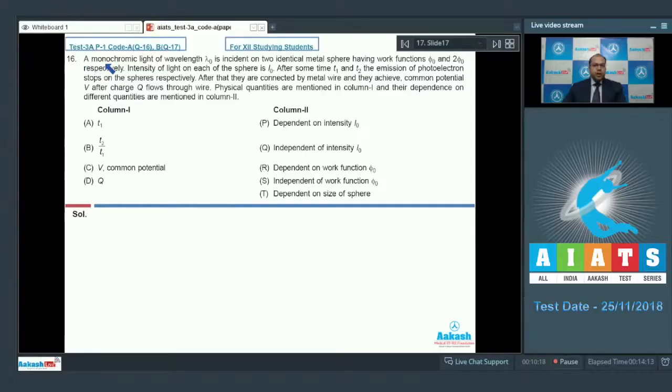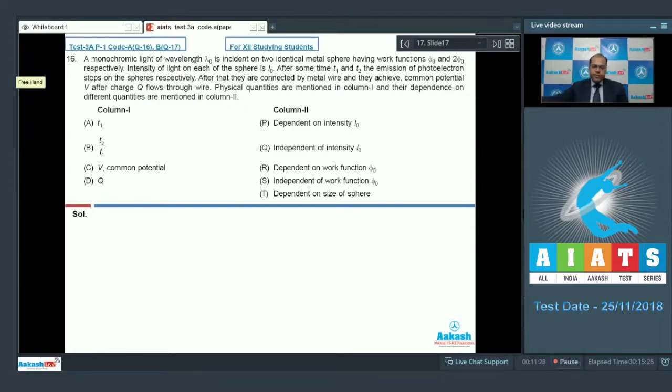Question number 16. A monochromatic light of wavelength lambda naught is incident on two identical metal spheres having work function phi naught and 2 phi naught respectively. Intensity of light on each of the spheres is I naught. After some time T1 and T2, the emission of photoelectrons stops on the spheres respectively. After that, they are connected by a metal wire and they achieve common potential V after charge Q flows through the wire. Physical quantities are mentioned in column 1 and their dependence on different quantities are mentioned in column 2.